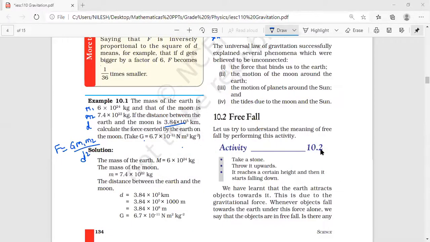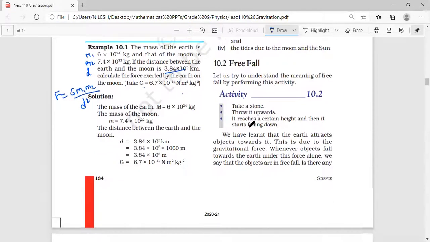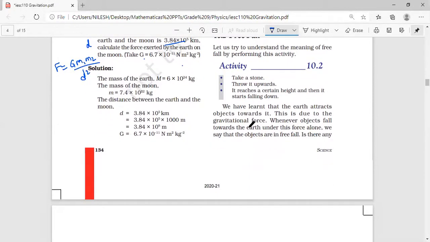Let me read what they have to say over here. Free fall. Let's try to understand the meaning of free fall by performing this activity. Take a stone, throw it upwards, it reaches a certain height and then it starts falling down. We have learned that the earth attracts the objects towards it. This is due to the gravitational force. Underline the next line. Whenever objects fall towards the earth under the force alone, which force?